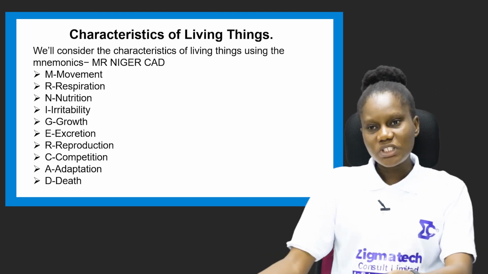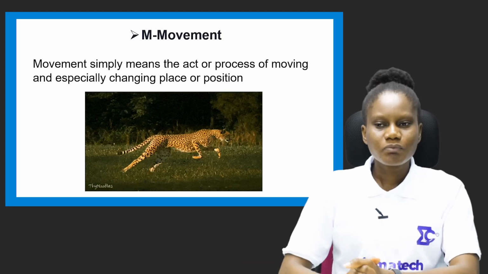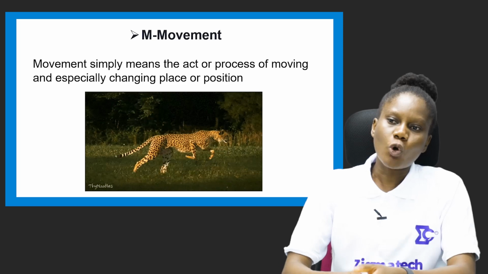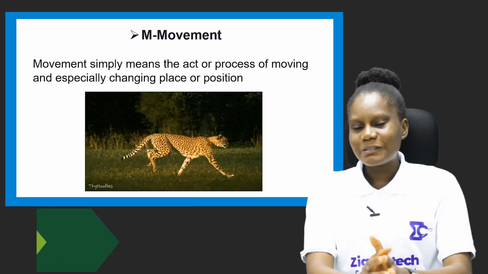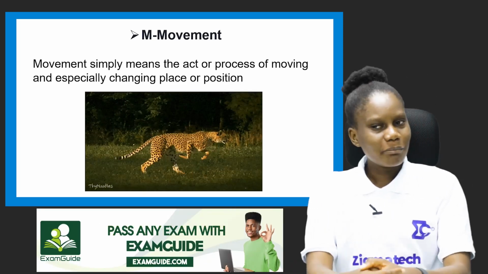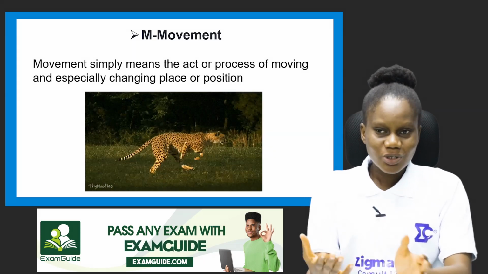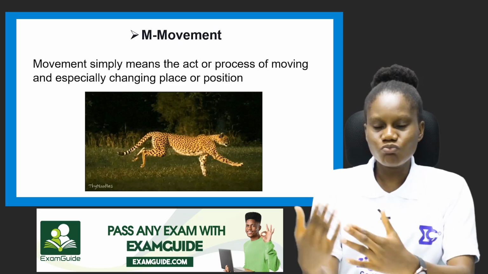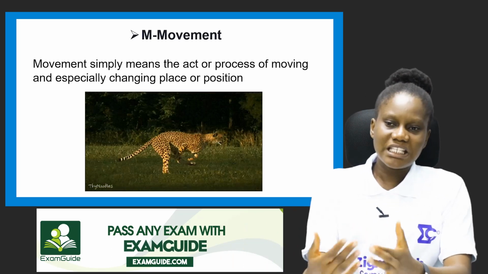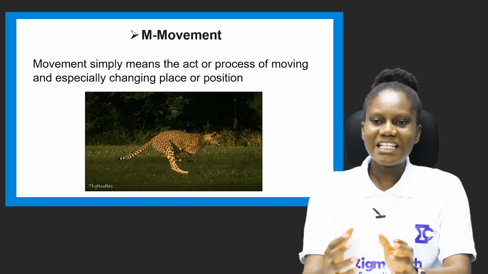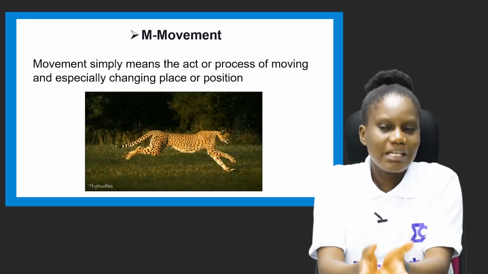So the first one, which is M, is movement. So all living things move. Movement simply means the act or process of moving, and especially changing place or position. As you can see on the slide, you can see a tiger moving. It's running, so it shows that it's living. That is movement. How about plants? Do they move? Yes, they move. Not in the sense of a change of position as in animals, but they move.